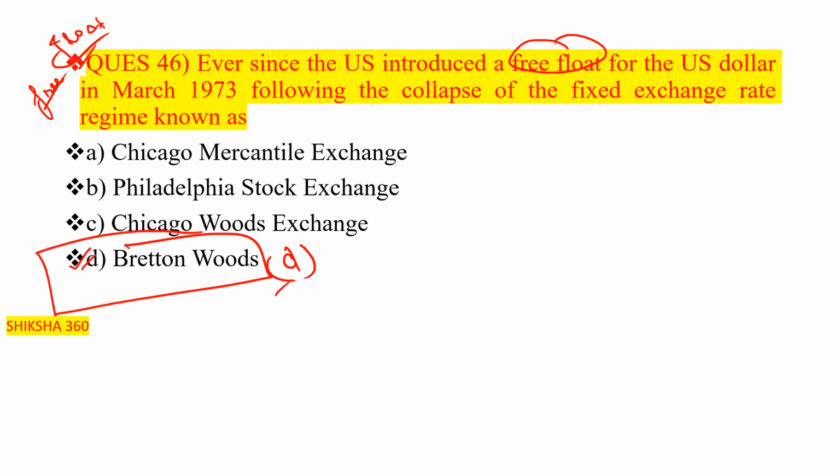That fixed exchange regime is known as the Bretton Woods. Chicago Mercantile, basically this is the first exchange that introduced, in 1970, the world's first exchange traded currency future contract. And the Philadelphia Stock Exchange, in 1983,